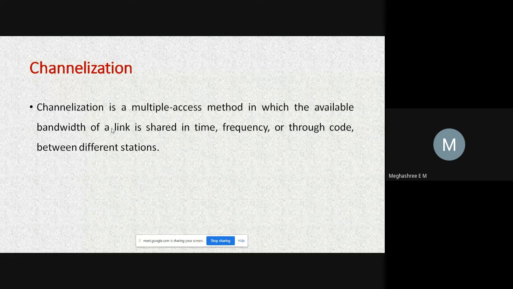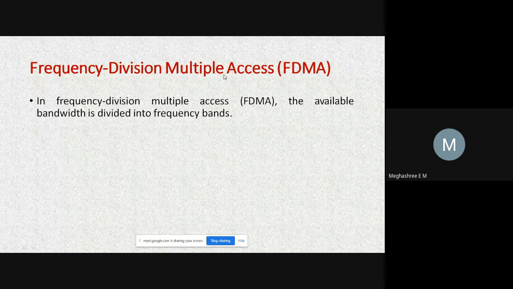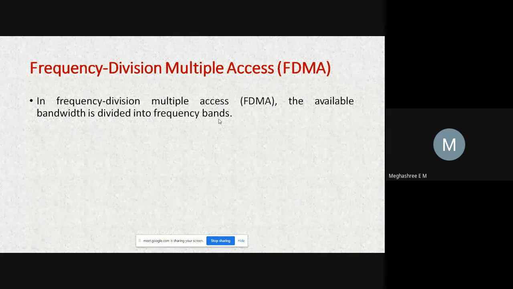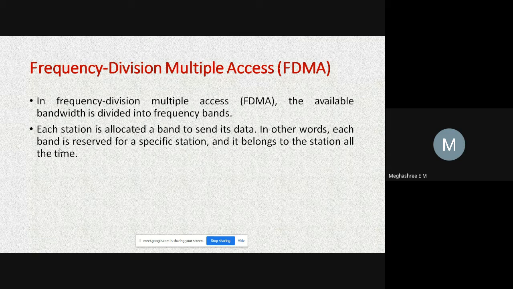What we discussed in FDM, that is frequency division multiplexing, the same thing is followed here: frequency division multiple access, that is FDMA. Here the available bandwidth of the channel is divided into frequency bands. Whatever bandwidth is available for a channel is divided into multiple frequency bands, and each channel will be assigned a frequency band. Each station is allocated a band to send its data.